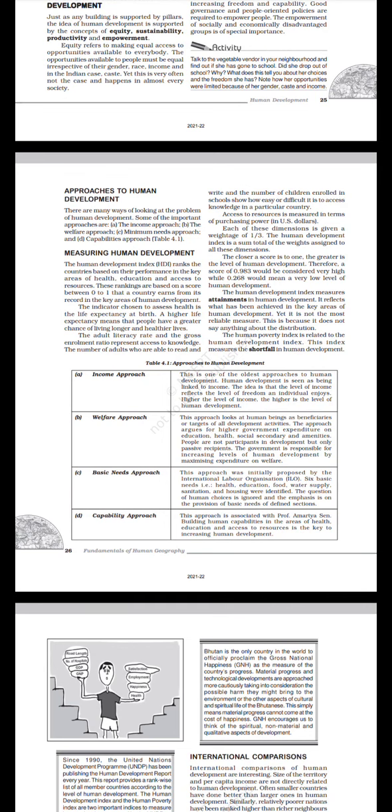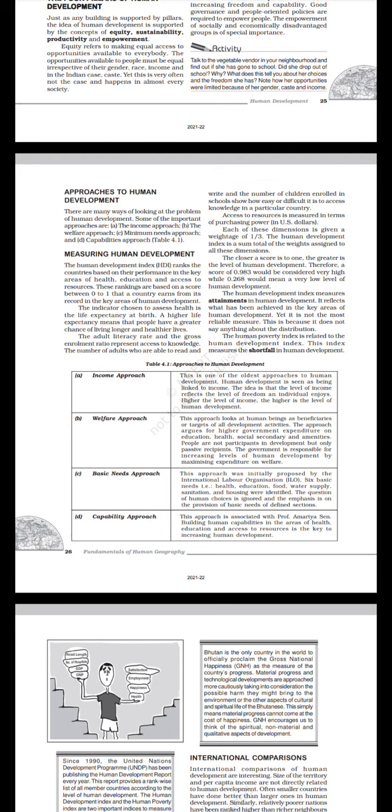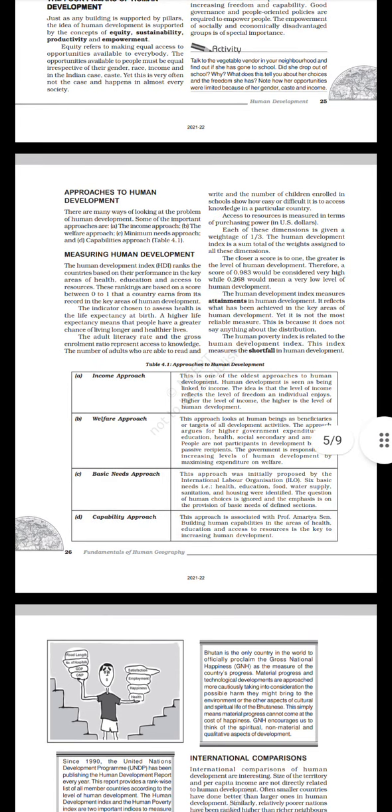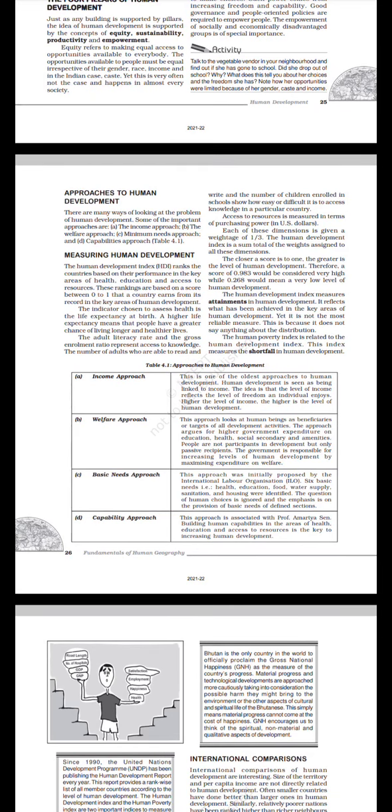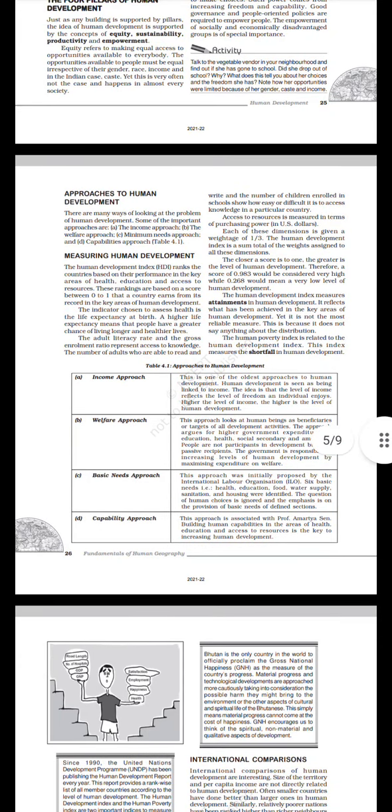Basic needs approach. This approach was initially proposed by the International Labour Organization, ILO. Six basic needs, that is health, education, food, water supply, sanitation, and housing, were identified. The question of human choices is ignored and the emphasis is on the provision of basic needs of defined sections. Capability approach. This approach is associated with Professor Amartya Sen. Building human capabilities in the area of health, education, and access to resources is the key to increasing human development.